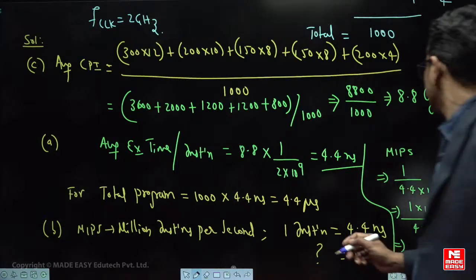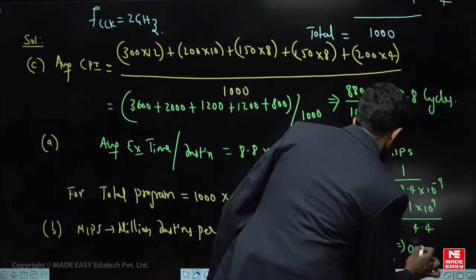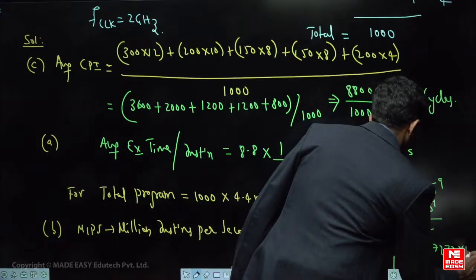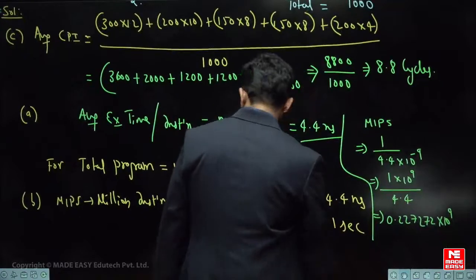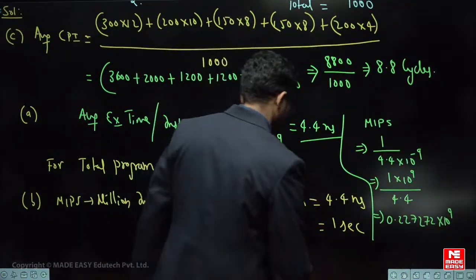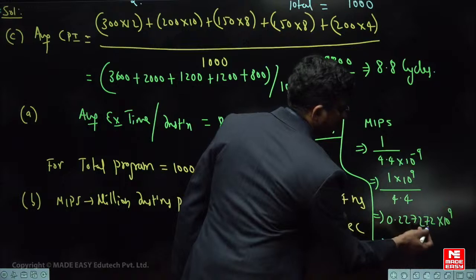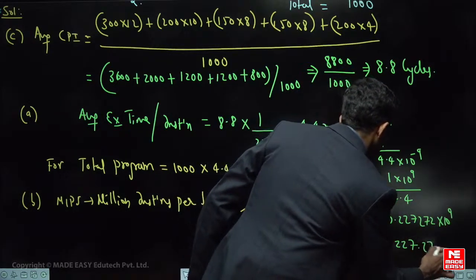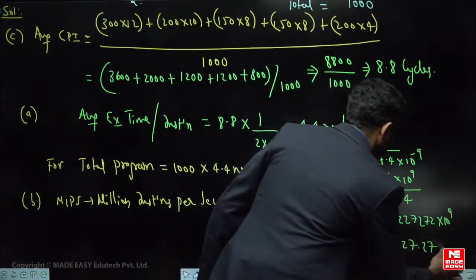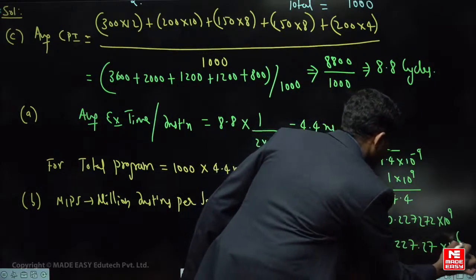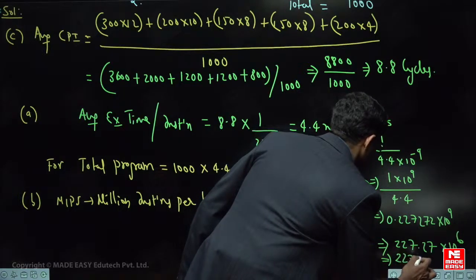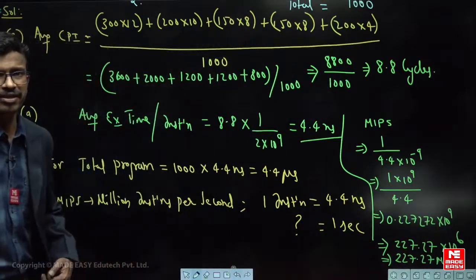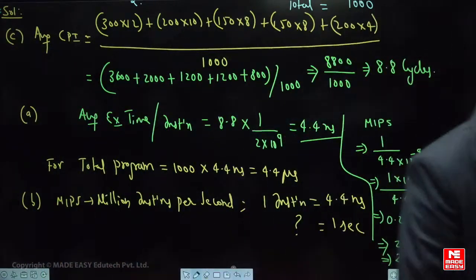0.227272, okay. So you will get 0.227272 into 10 power 9. But what is he asking in terms of? He is asking in terms of millions. Million is 10 power 6, you have to convert. If you convert in terms of 10 power 6, it will be 227.27 into 10 power 6. That is what we are calling 227.27 MIPS, million instructions per second. Like this you can understand. I hope you are able to follow, everyone. Clear?